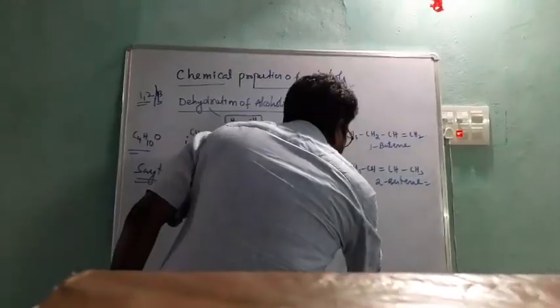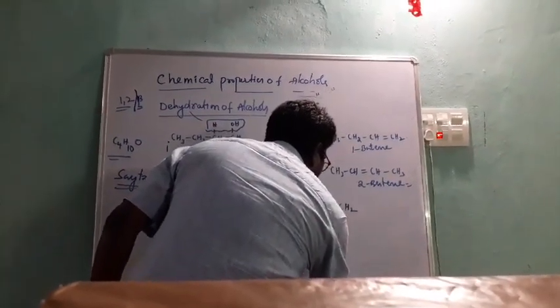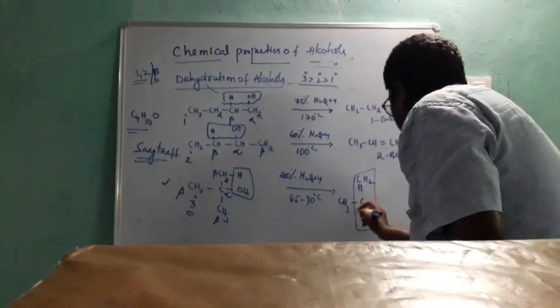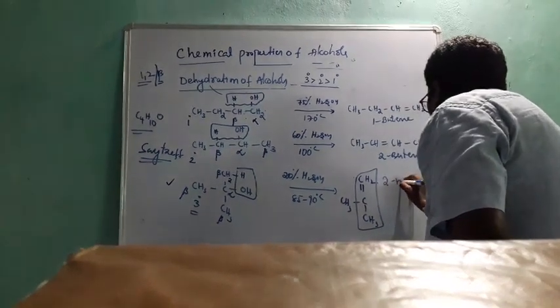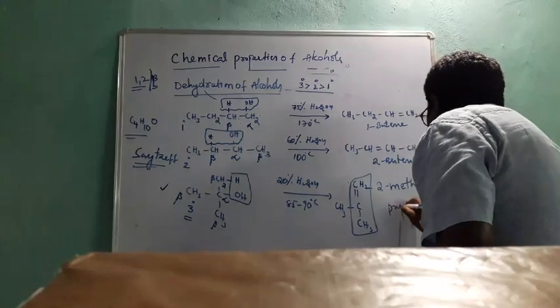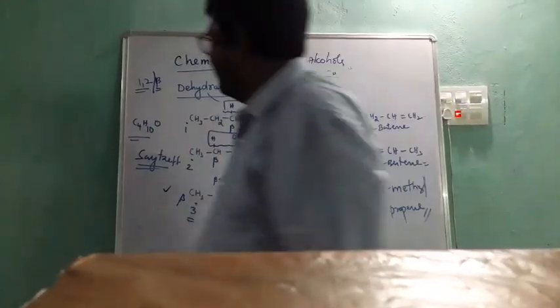The product is CH2=C(CH3)CH3. On the longest chain, the second position has a methyl, so it is 2-methylpropene.